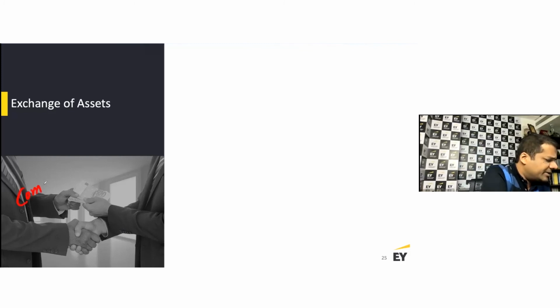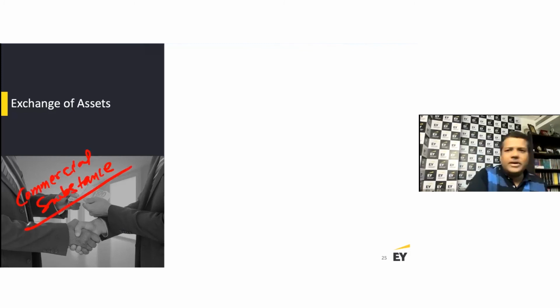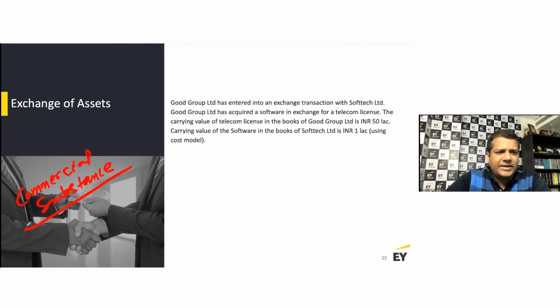It has to have a commercial substance. Now, assuming that it has a commercial substance, how do I record this? At what value should I record a non-monetary exchange of one intangible asset for another intangible asset? So Good Group Limited has entered into an exchange transaction with Softec Limited.